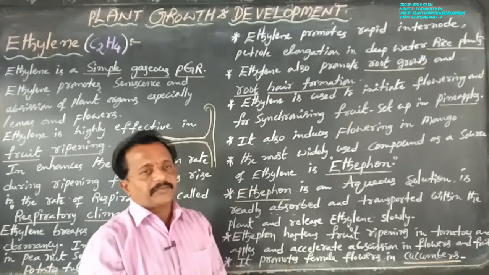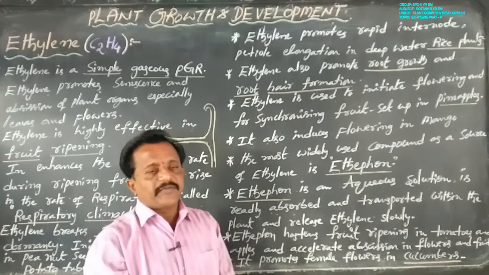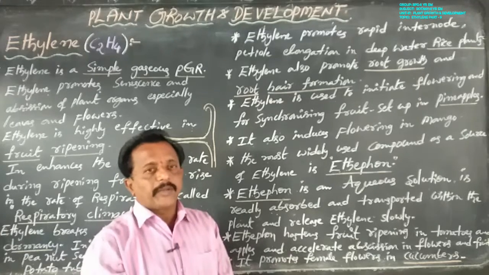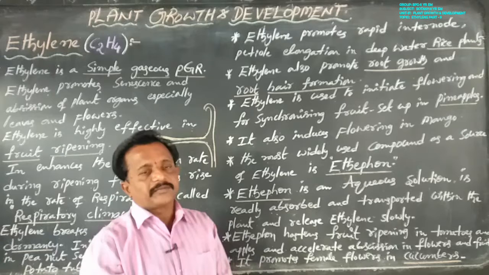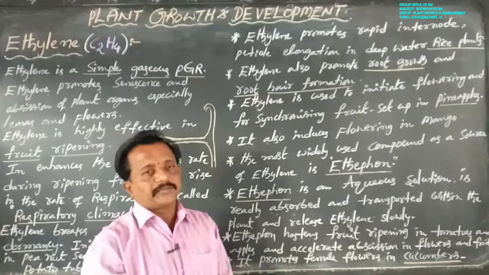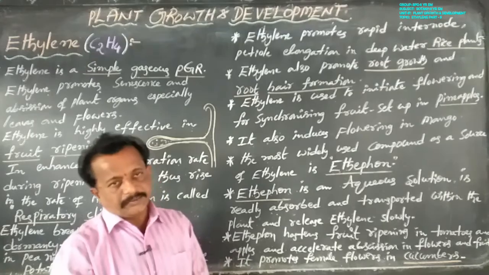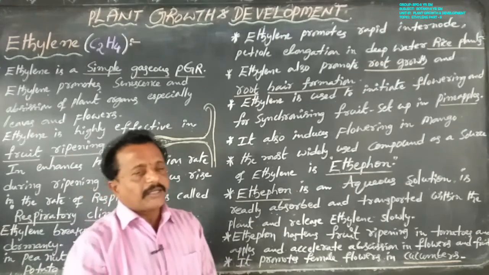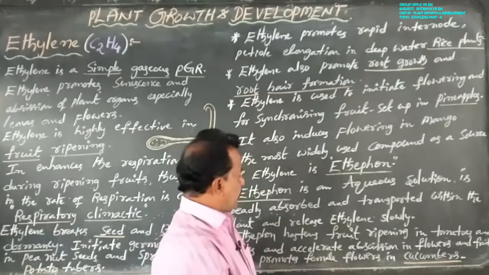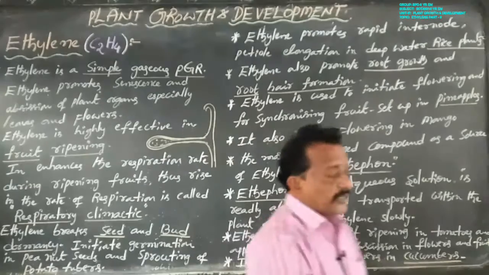Don't get confused over here. Ethylene promotes the female flowers in cucumber, thereby increasing the yield. That is ethephon.